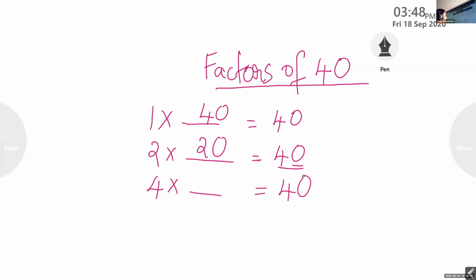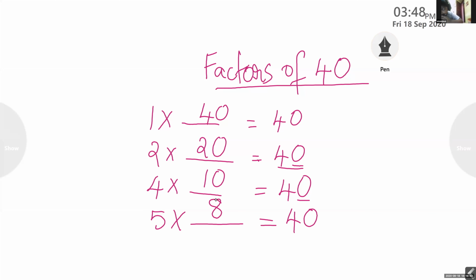Now what about 5? The divisibility rule of 5 says that if the last digit is 0 or 5, then 5 into some number is 40. 5 into 8, very good. 5 into 8 is 40. Now you can change the order: 8 into 5, 10 into 4, 20 into 2, 40 into 1. No need to write that changing the order.